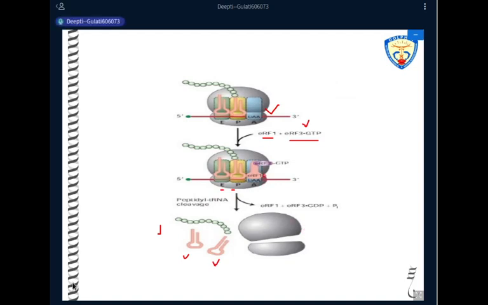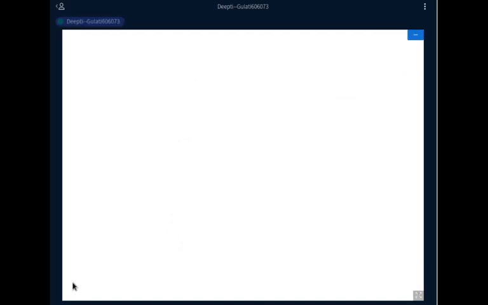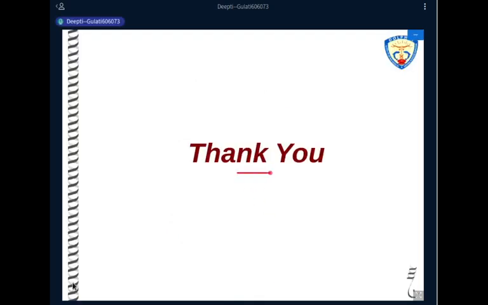The release factors will be released, that is RF1, RF3, and a molecule of GDP attached to RF3 will be released, and the process of translation will terminate. So this is how translation takes place in the prokaryotic as well as in the eukaryotic system.